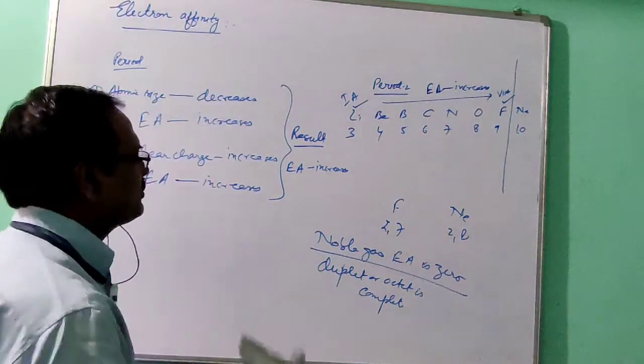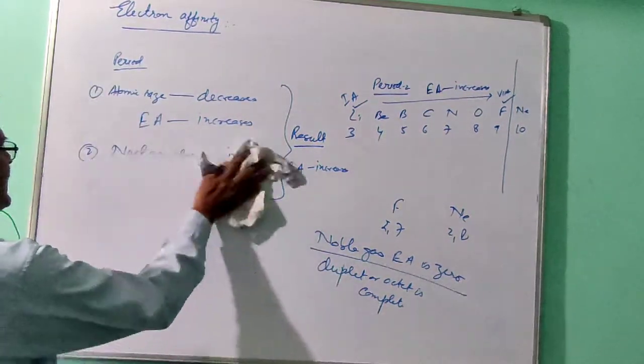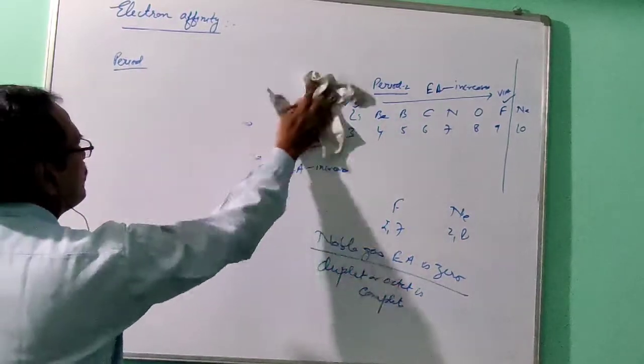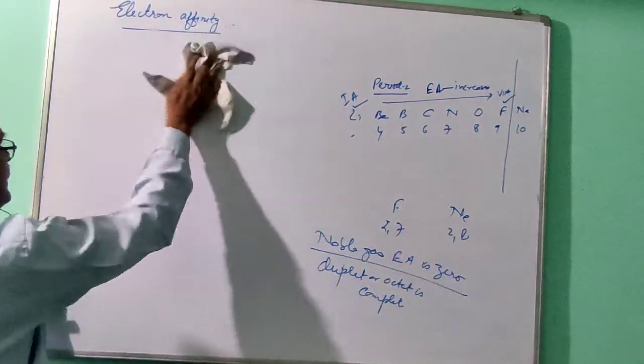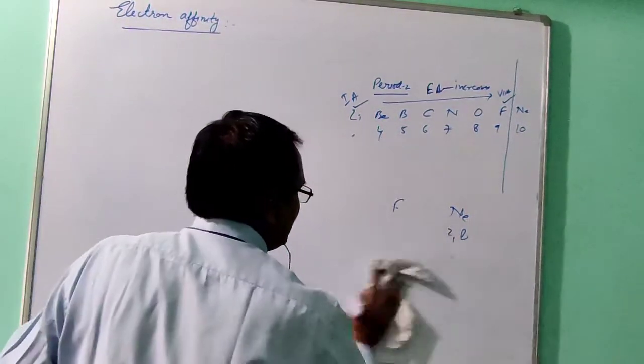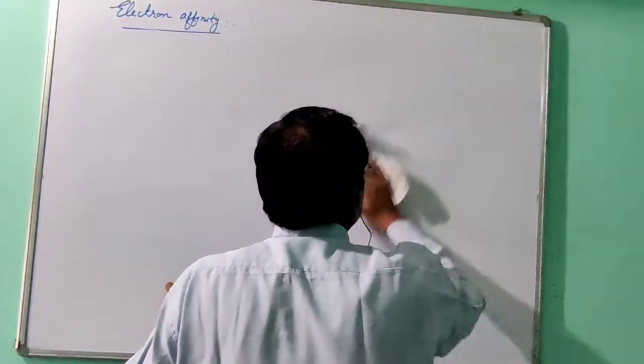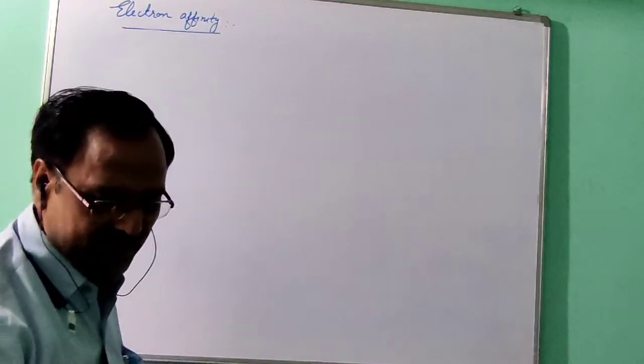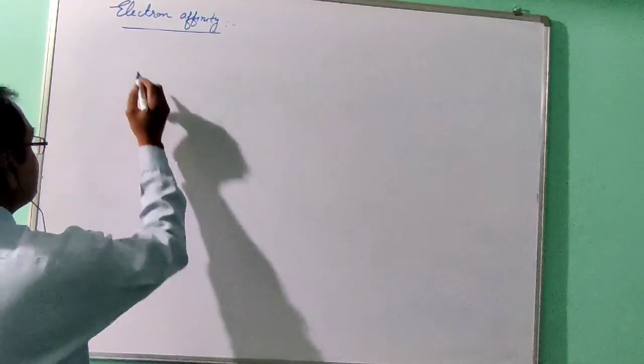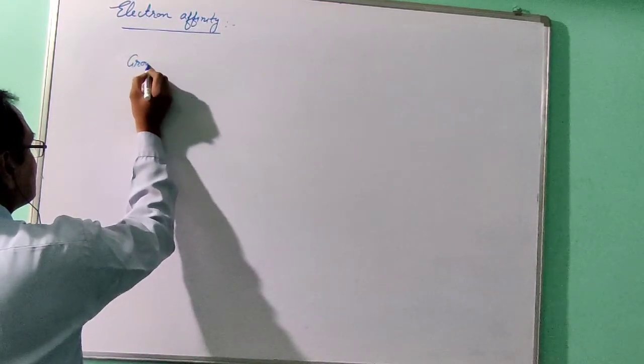Now I am going to apply these two factors in a group. So when we move in a group, how will electron affinity vary? We have seen the period; now we are going to apply it to a group.